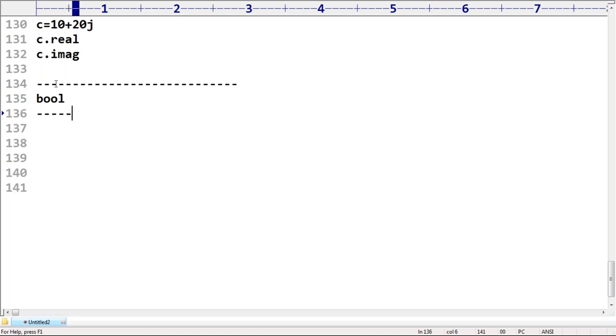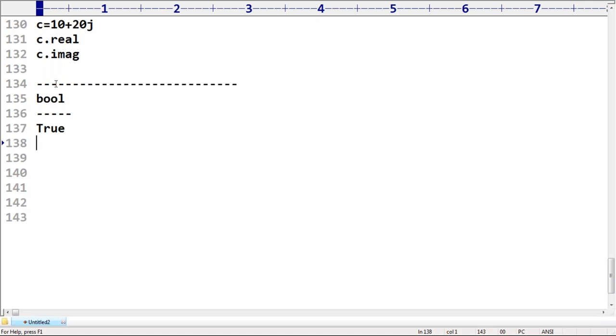Bool types. Can you please tell what are the allowed values for the Boolean data type? Anyone? To represent logical values. Logical values: available or not? Is it empty or not? Is it beautiful or not? Is the movie good or not? Something like these type of things. If you want to represent them in our programming, then we should go for Boolean type, logical values.